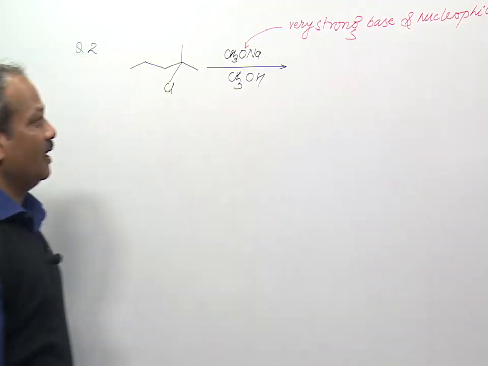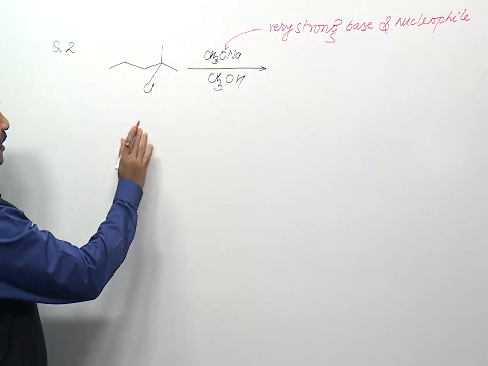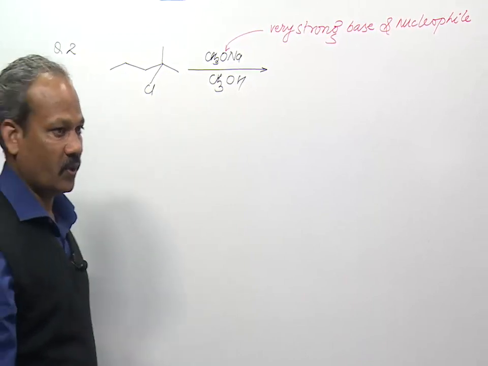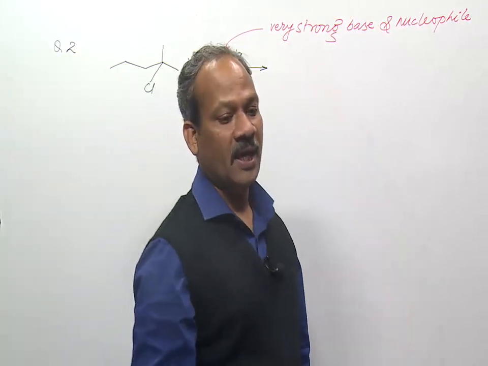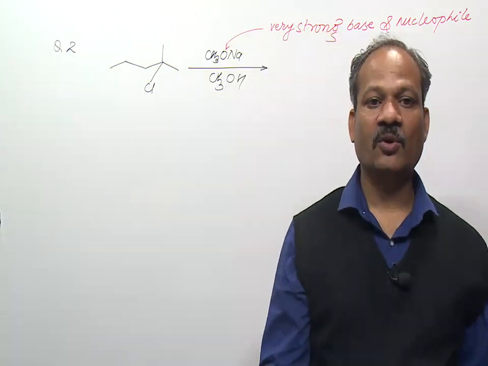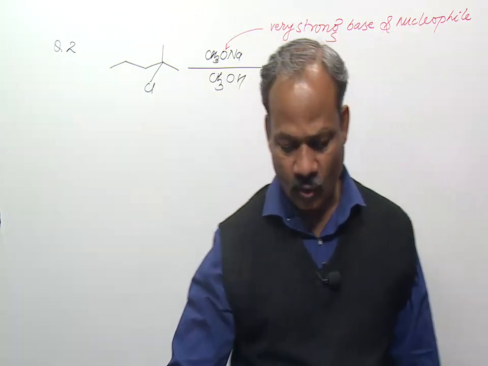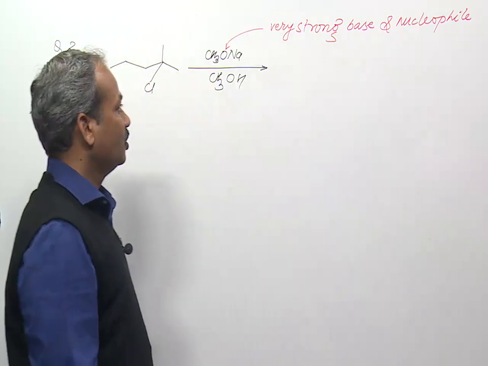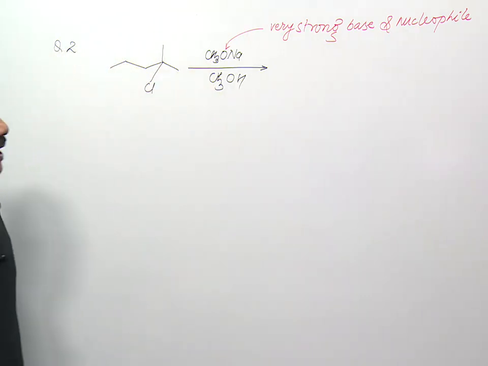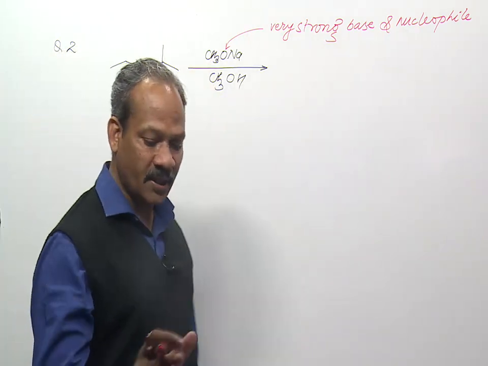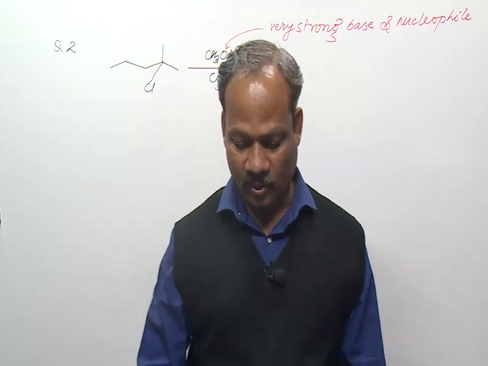And this is an alkyl halide. An alkyl halide can undergo an elimination reaction when it comes in contact with a strong base, as well as a substitution reaction when it comes in contact with a nucleophile. So it is a 3-degree alkyl halide. So there are more chances of elimination and fewer chances of substitution, but there is a possibility of substitution also.